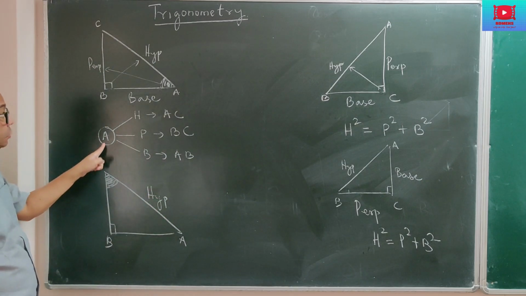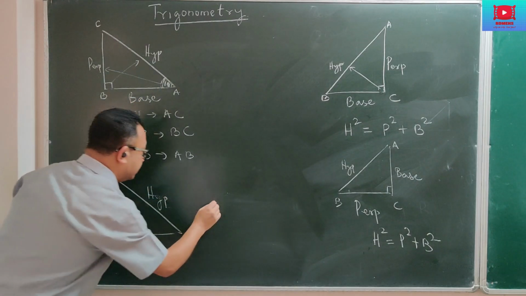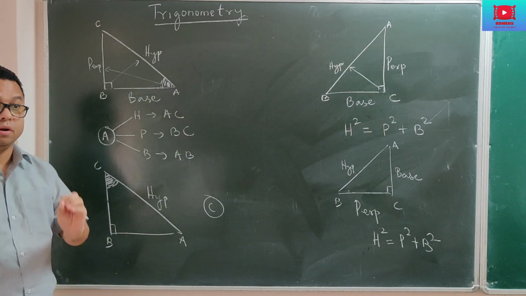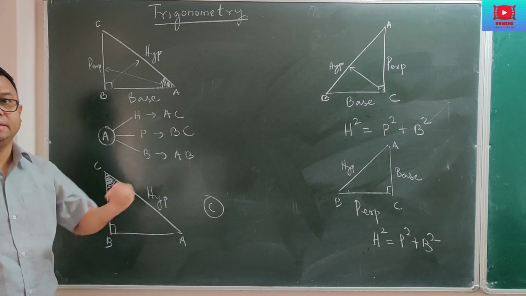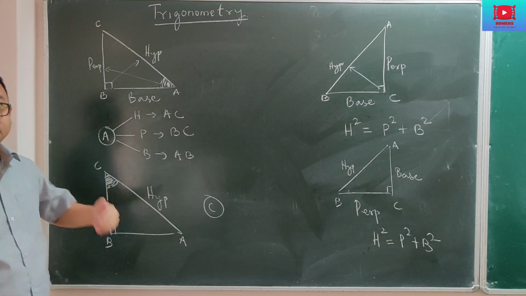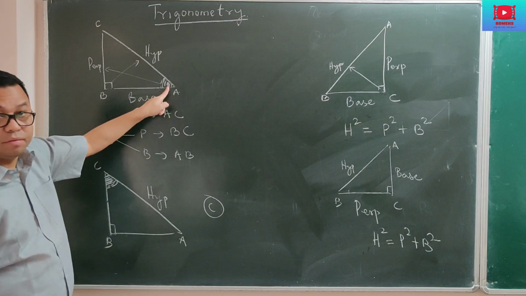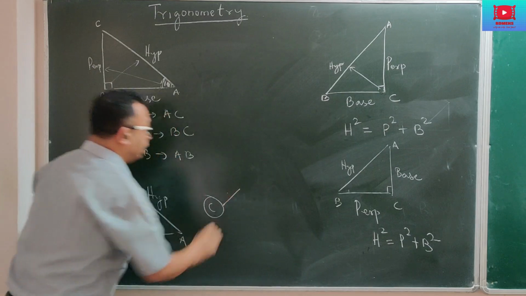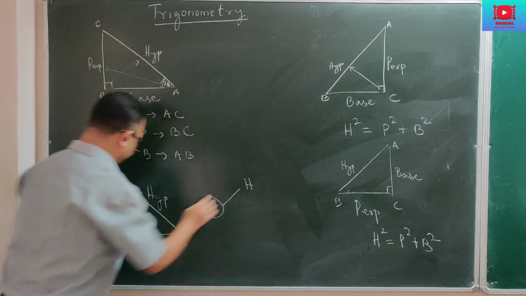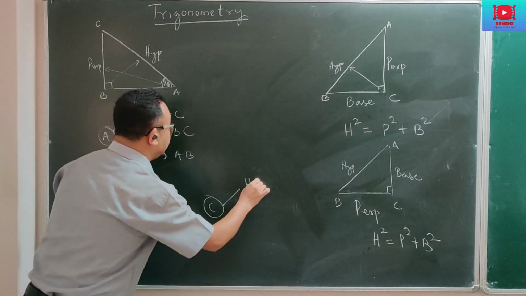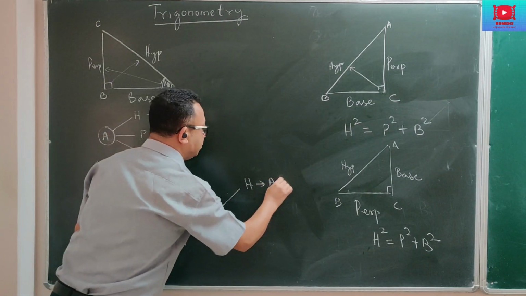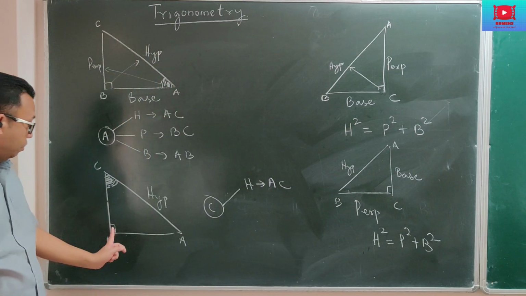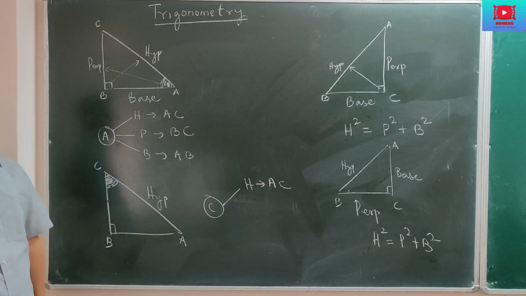Previously our angle of reference was A. Now our angle of reference is C. If you are asked to find sin C or tan C, C means the angle is here. Or if they say tan A, then our angle of reference is at A. Now if the angle of reference is C, the hypotenuse is still the same. The hypotenuse is AC. In this case also the hypotenuse is AC; here also it was AC, opposite to 90 degrees, the longest side.